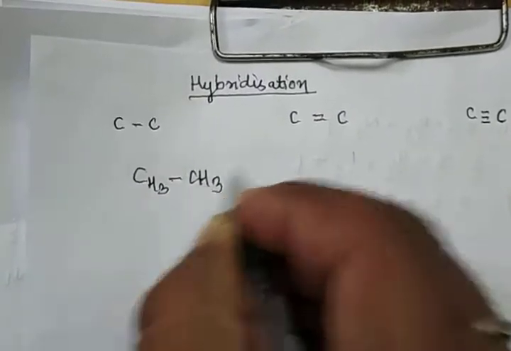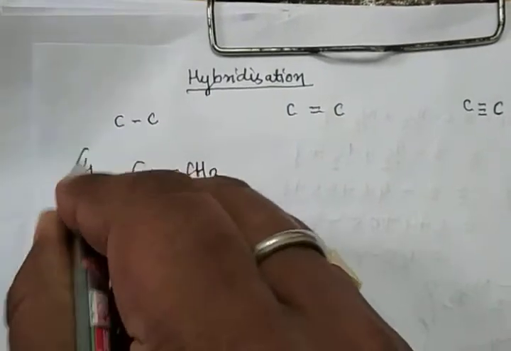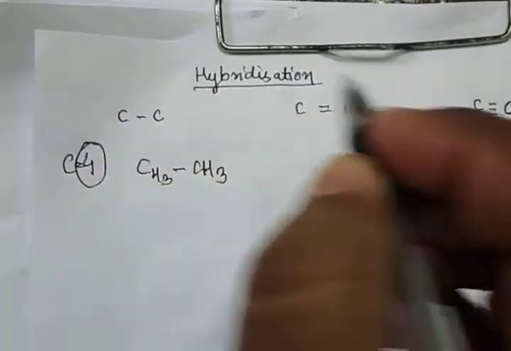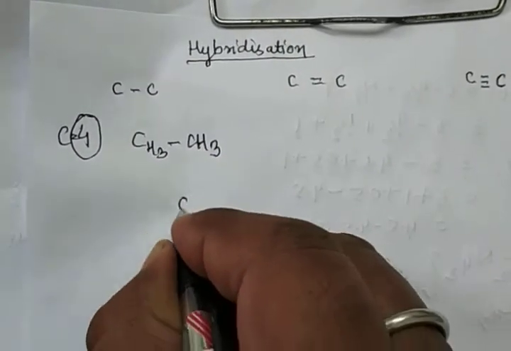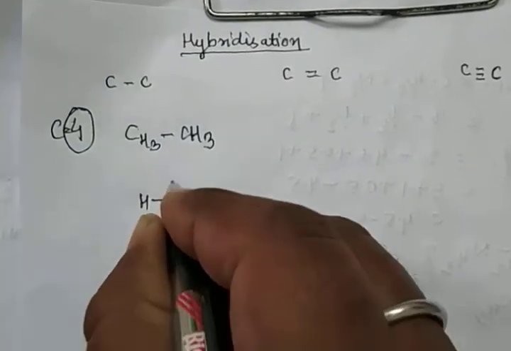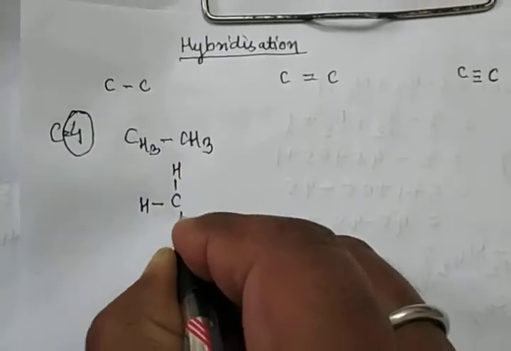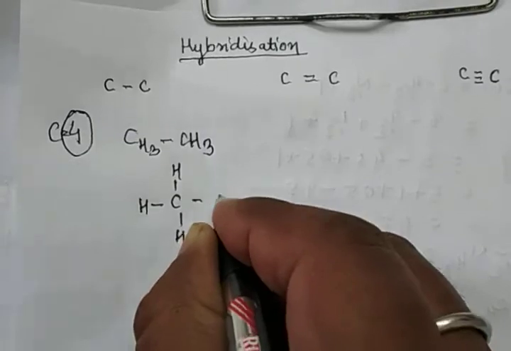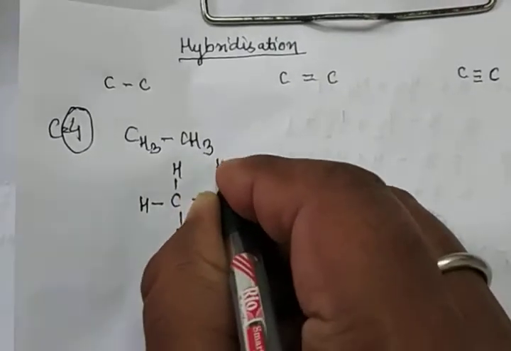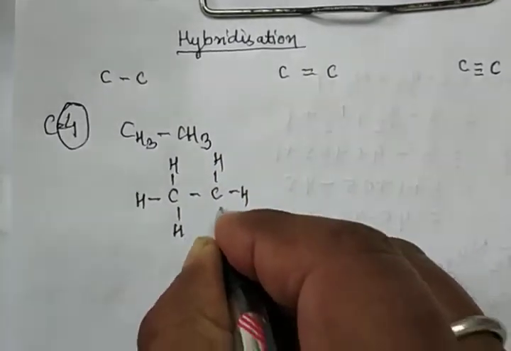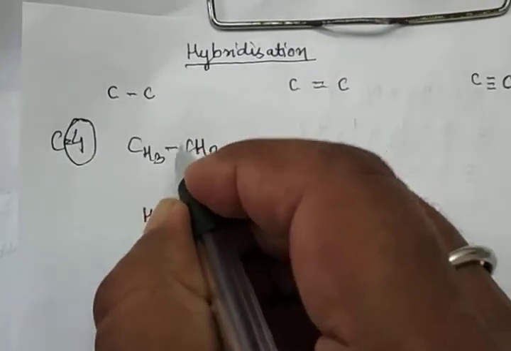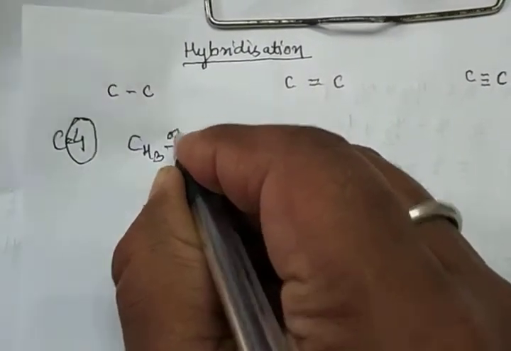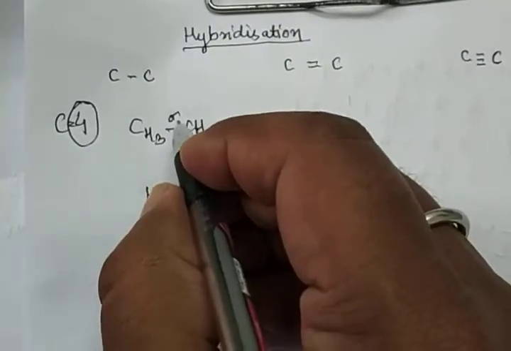The valency of carbon is 4, you know very well. Clear? So now the structure of this formula: one carbon is attached with 4 single bonds, and the second carbon is attached with 4 single bonds. A single bond is also known as a sigma bond. This is the symbol of sigma.